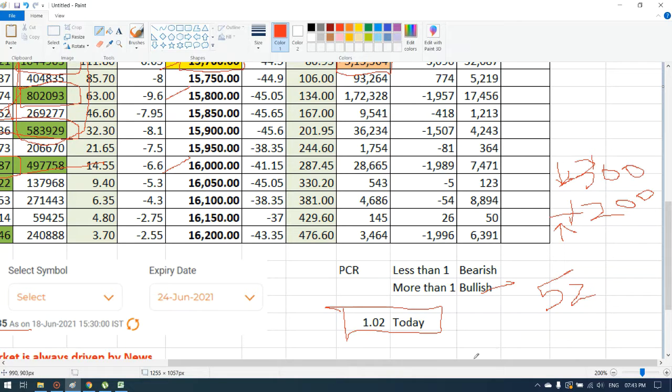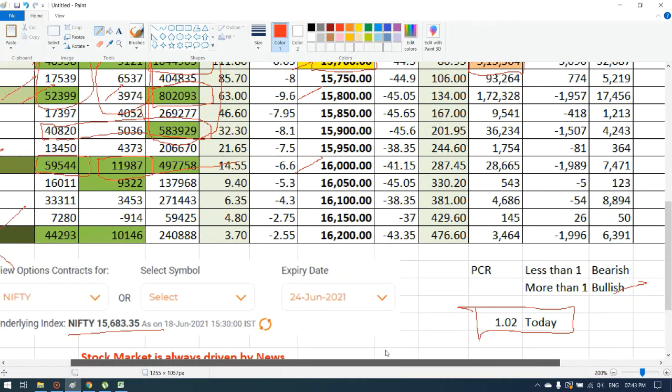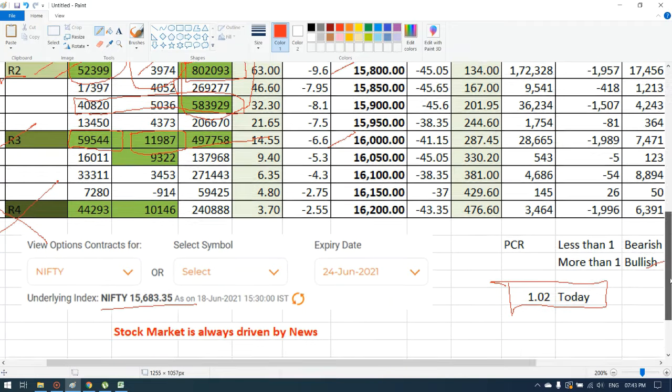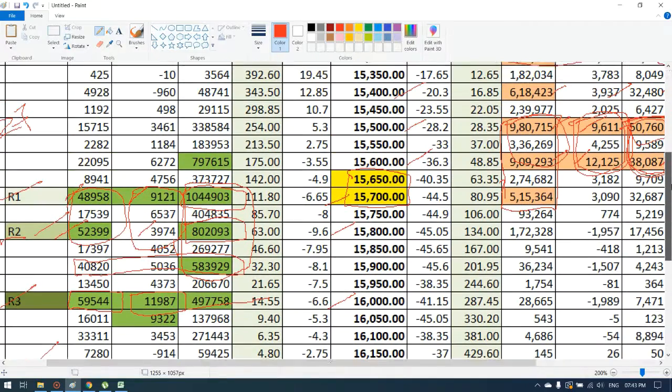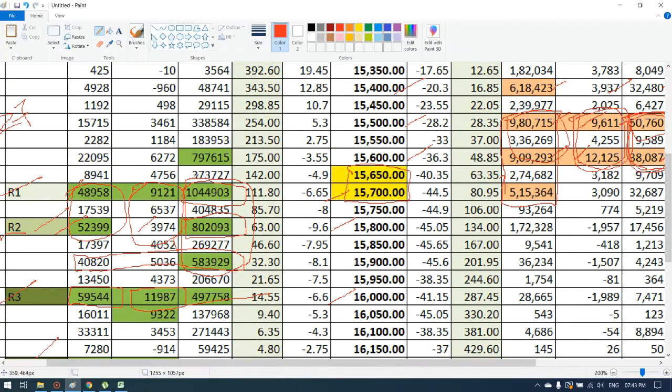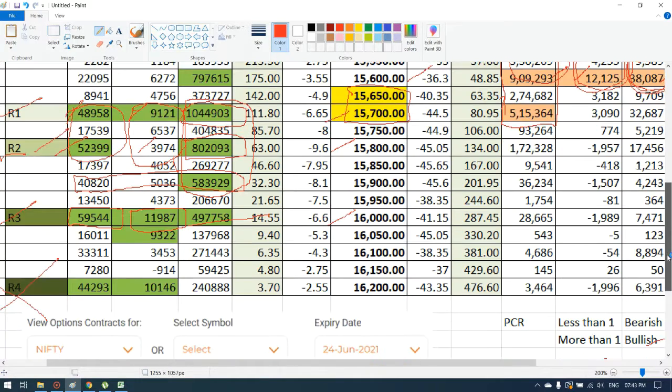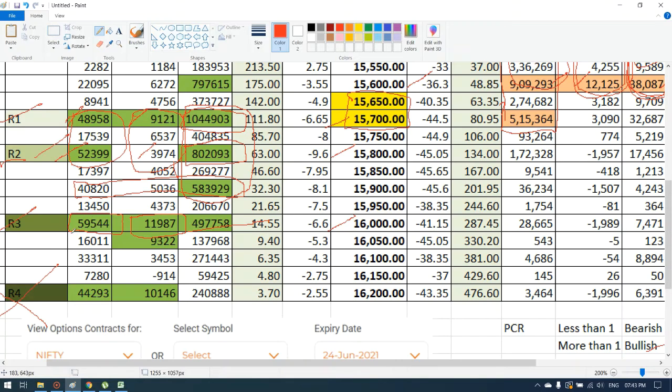But as per my understanding and experience, I will say the market on Monday will go high only. Why? One, even though the PCR is 50-50, you still have that 0.02 to justify that the market will be bullish. Second, based on the volumes and change in open interest, people have already shorted, and you have huge open interest at 16,000 and 16,200.